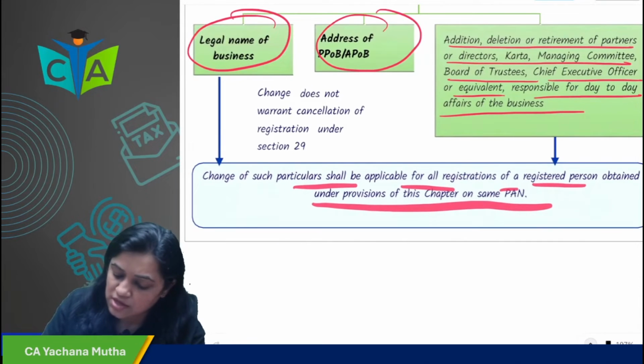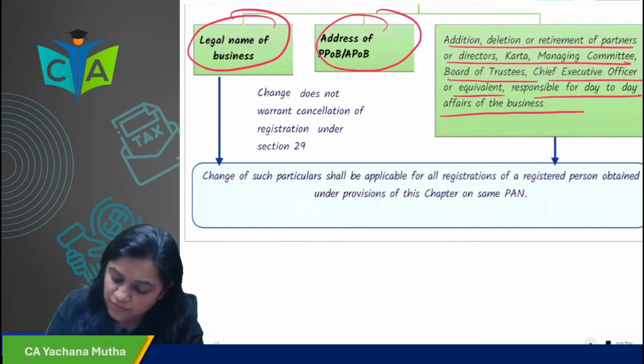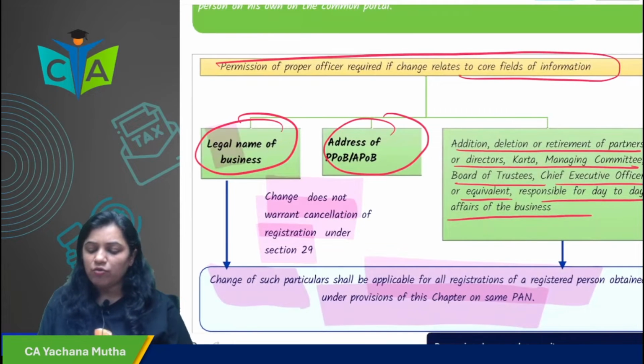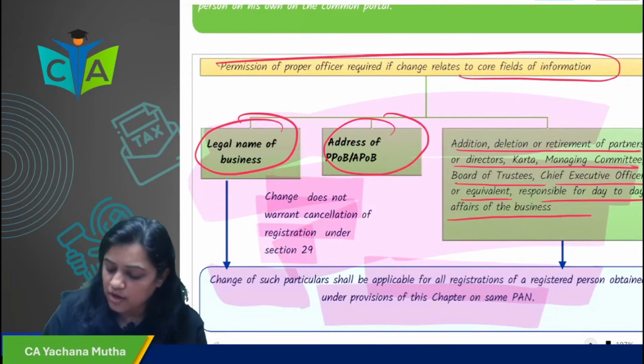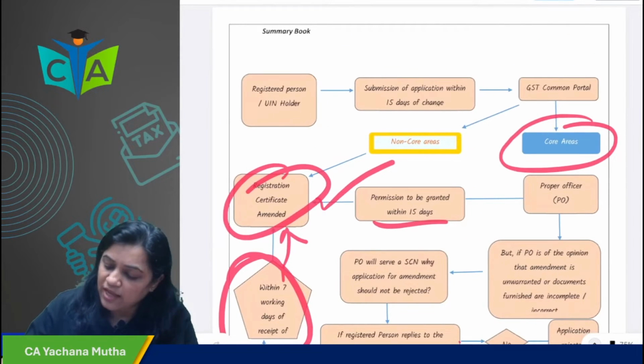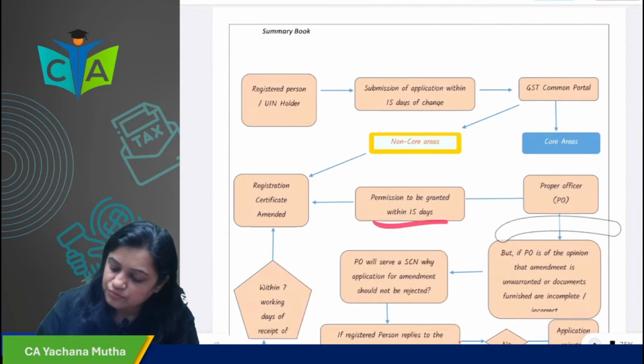In all these cases, the change does not warrant cancellation of registration. The change of particulars shall be applicable for all registrations obtained under the provisions under the same PAN. So these are all the core fields. In case of core fields, we'll see in the diagram what will happen.